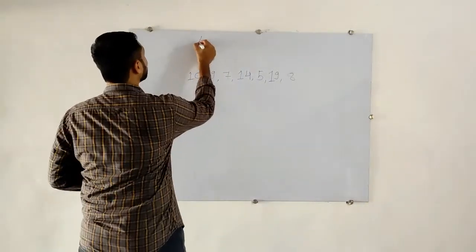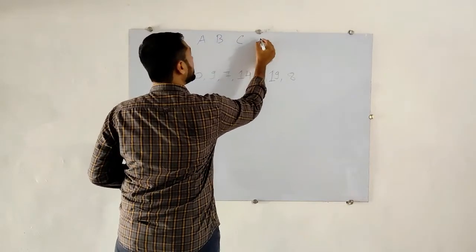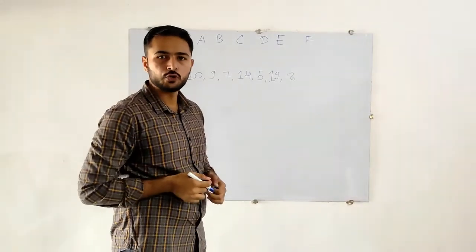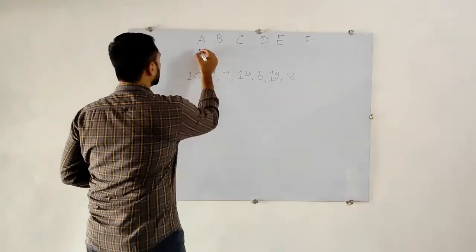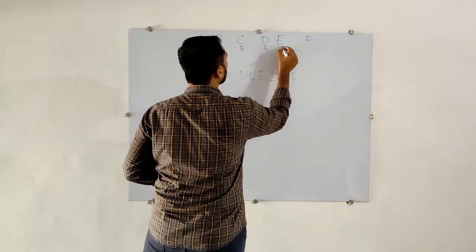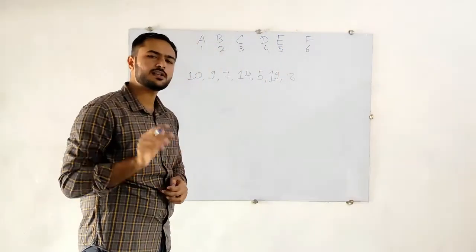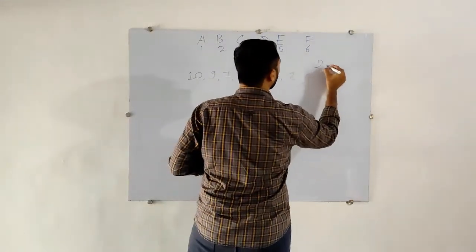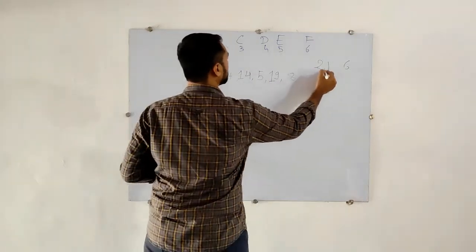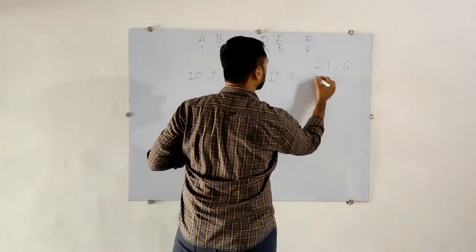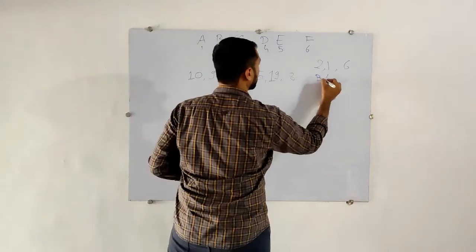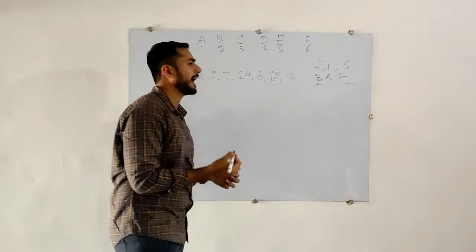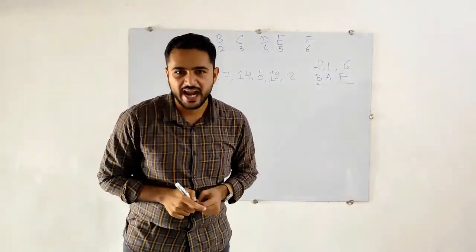Like if I say A, B, C, D, E, F. Now what you have to do is just give the numbering like 1, 2, 3, 4, 5, 6. If I write 2, 1, 6, what does it mean? 2 means B, 1 means A and 6 means F. So here we have the alphabets B, A, F.